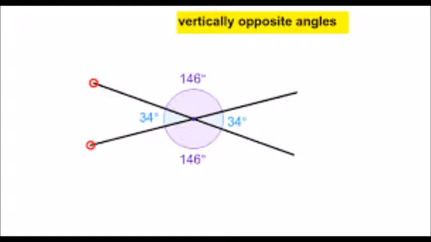Then we're going to be talking about vertically opposite angles. Vertically opposite angles are angles which are made by the intersection of two lines, and these are either horizontally opposite or vertically opposite of each other. So we're going to be talking about the vertical opposite. So they are in a straight line in a vertical axis kind of thing. There are horizontally opposite angles as well, but we don't call them horizontally opposite angles, we just call them vertically opposite angles as well.